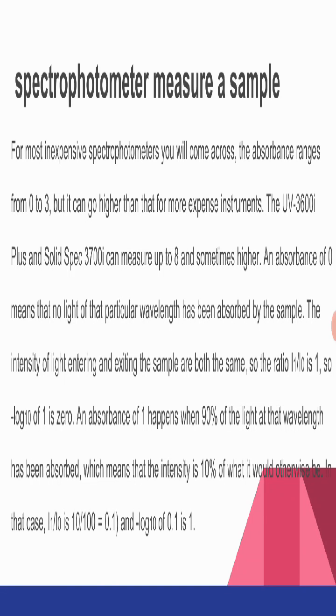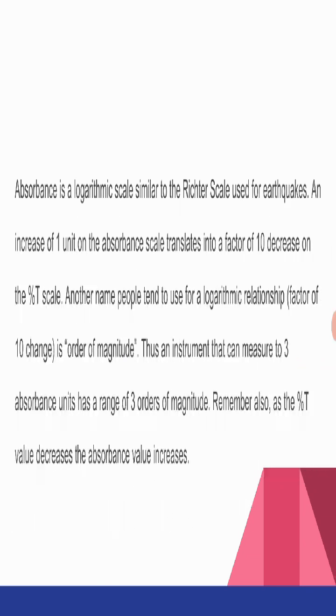An absorbance of 1 happens when 90% of the light at that wavelength has been absorbed, which means that the intensity is 10% of what it would otherwise be. In that case, 10 over 100 is equal to 0.1, and minus log 10 of 0.1 is 1.